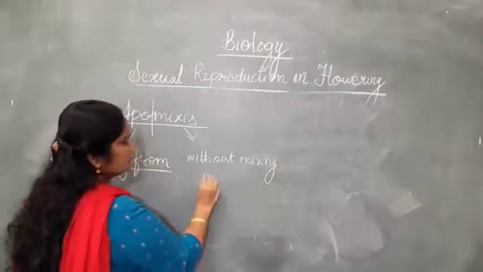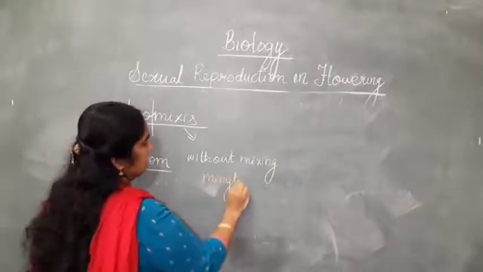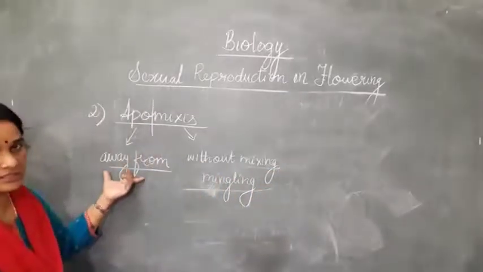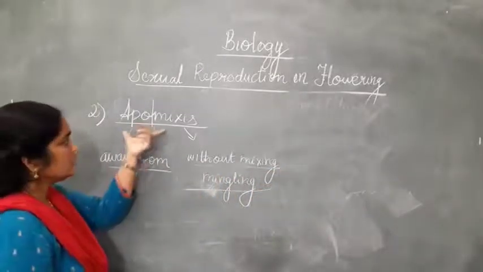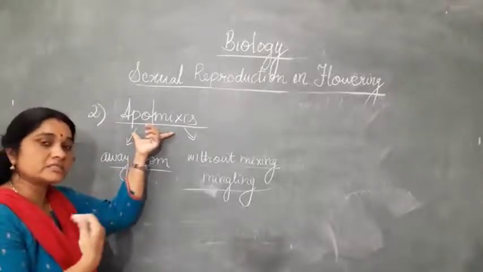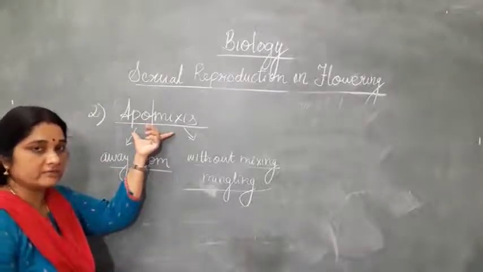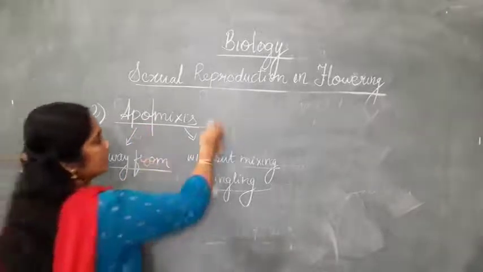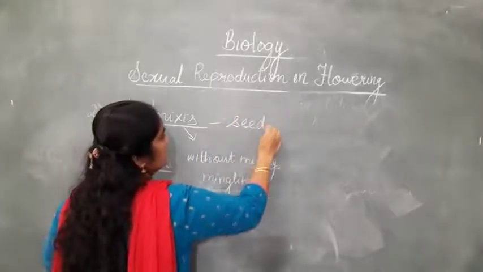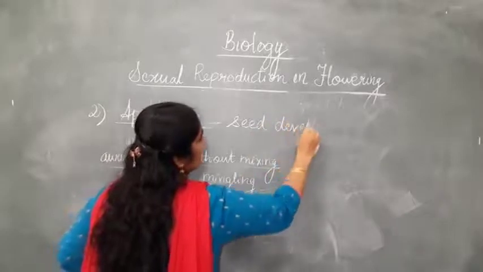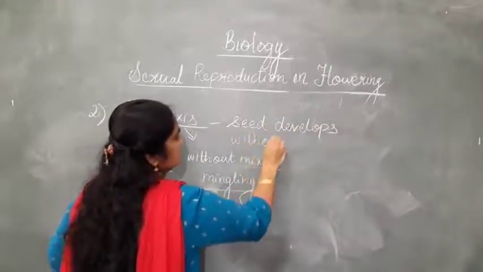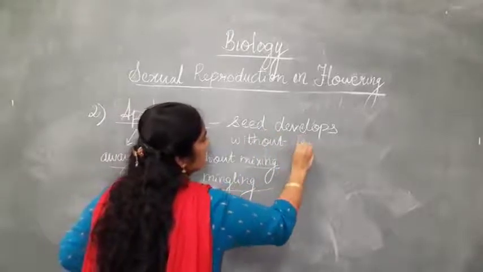Mixing or mingling. So, in the previous case, parthenocarpy, we saw that fruit is developed without the process of fertilization, and in that the seed is not there. Here, seed develops without fertilization.